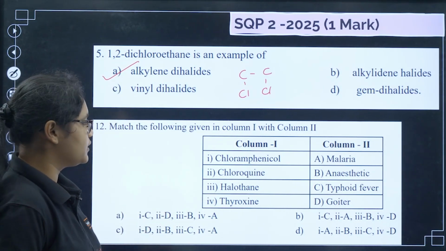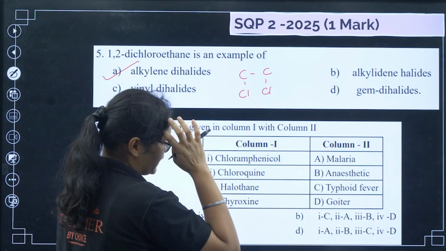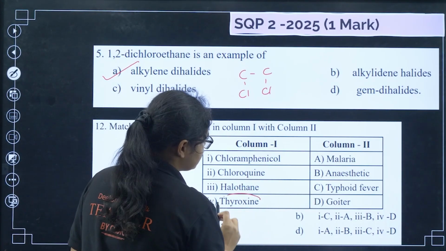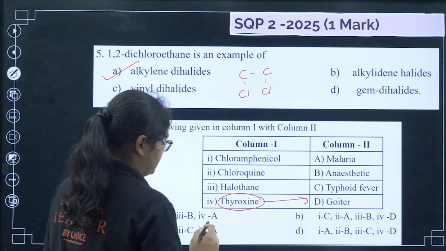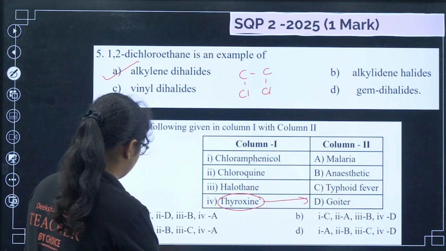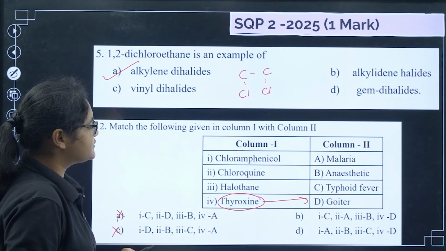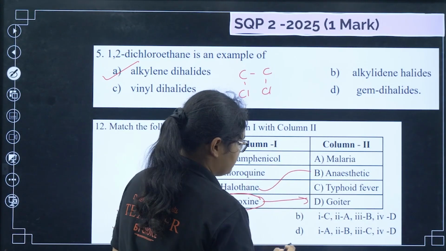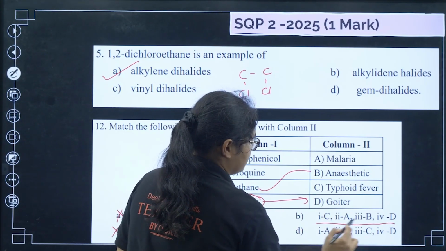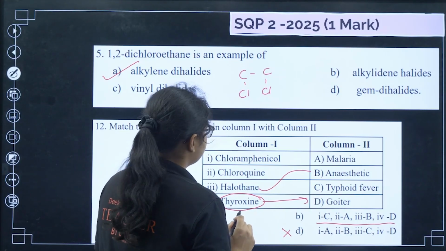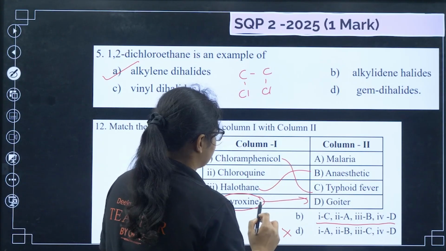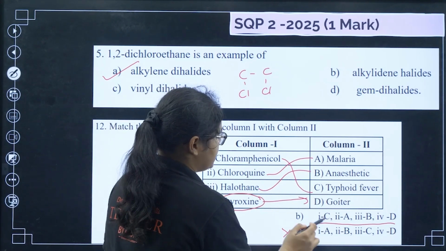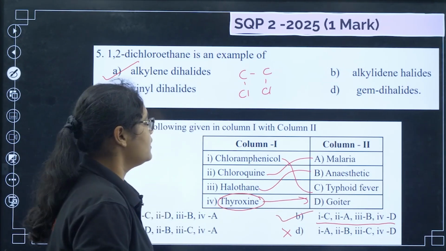That's a match the following question. So chloramphenicol, okay, first let's see thyroxine. We know that it is used for goiter, right? 4 will be D, so I can eliminate these 2 options. Next you have halothane, which is used as an anesthetic, right? So 3 will be B. So I have this one, 3B, so I can eliminate this one. Next, chloramphenicol is used for typhoid and chloroquine is used for malaria. So 1 will be C, 2 will be A. So that is option number B here.